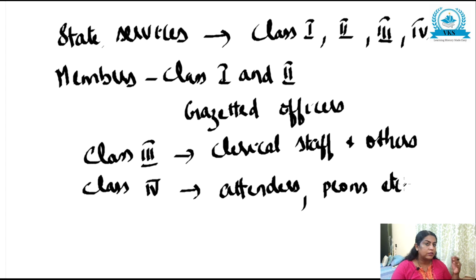This is how the classification functions under the state services.